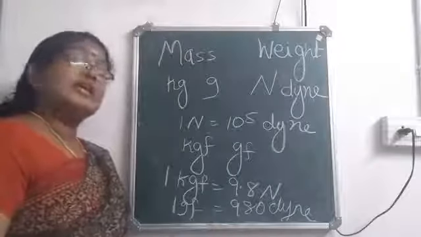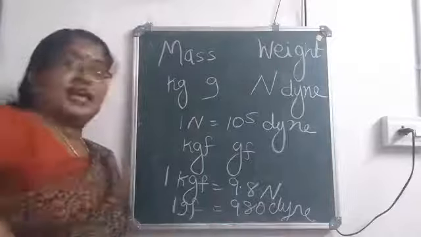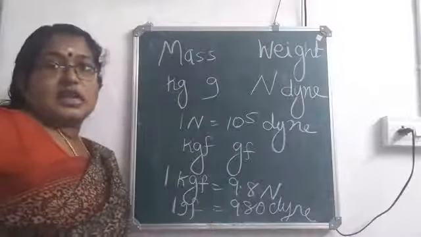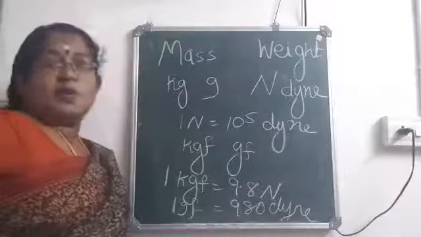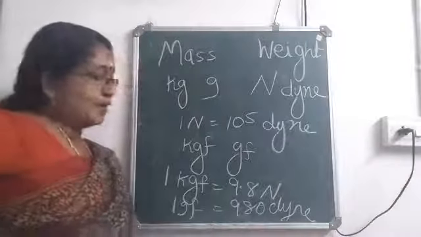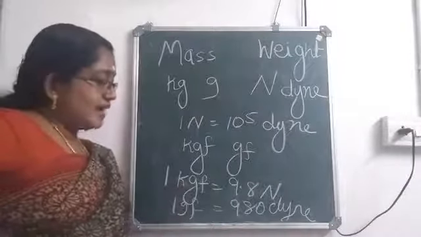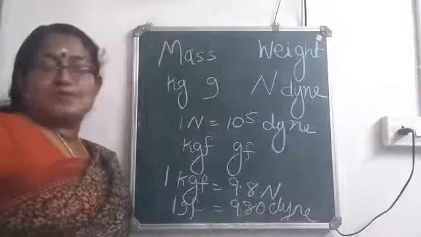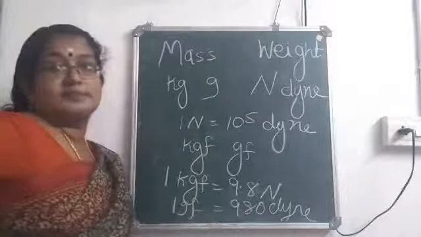And we have the definition for kgf. 1 kgf is the force which acts on a body of mass 1 kilogram, and 1 gram force is the force due to gravity which acts on a body of mass 1 gram.